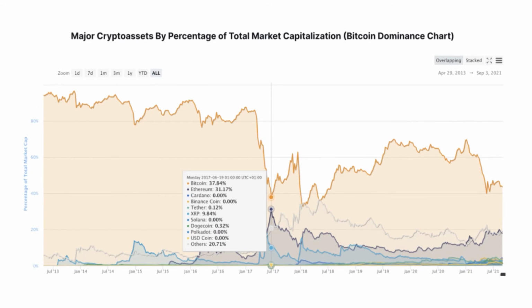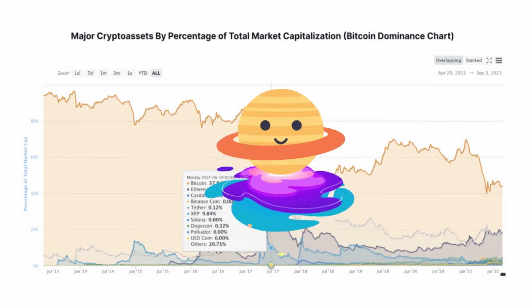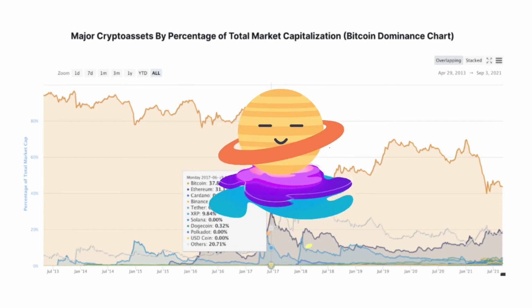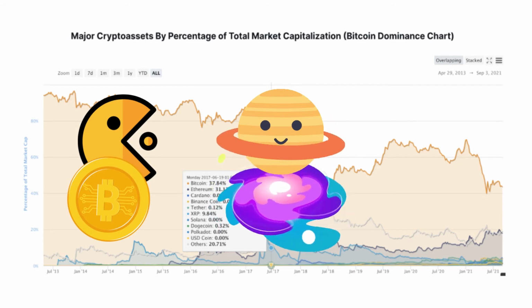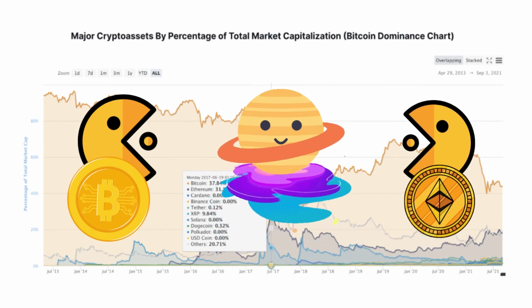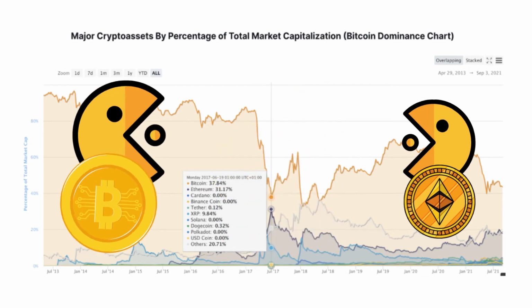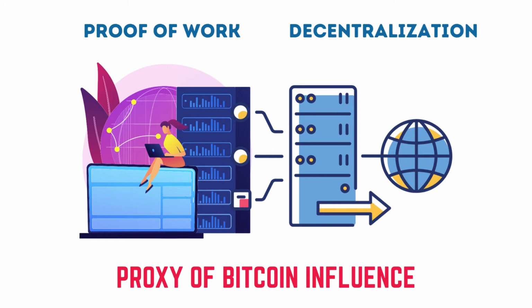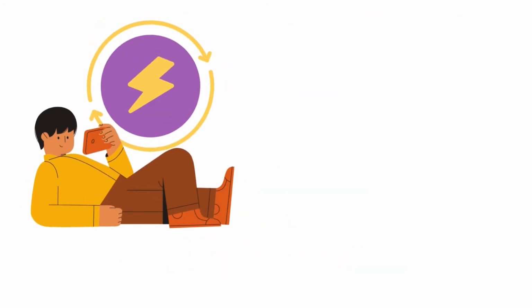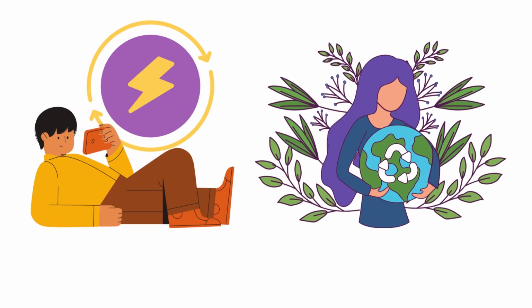Based on the Bitcoin dominance chart, Bitcoin maximalists believe that the solar system can only have one planet, and that all others will eventually be eaten by Bitcoin, which will be at the center. The same may be said for Ethereum maximalists, and so on across the ecosystem. As a result, Bitcoin dominance is a proxy for Bitcoin's evolving influence over the crypto ecosystem, as well as the importance of proof of work and its relationship to decentralization, which is a key element of maximalism. Because proof of work requires regular energy use, it has a significant environmental impact, which is a hotly debated topic, and dominance is a measure of acceptance of that essential requirement.